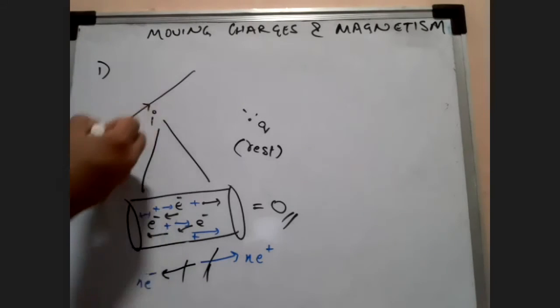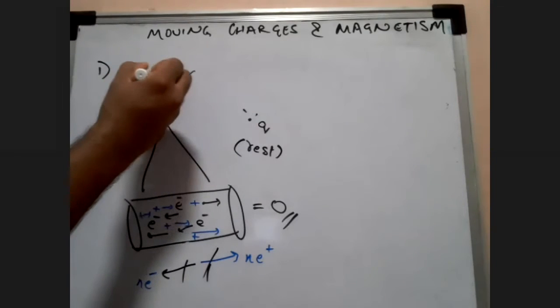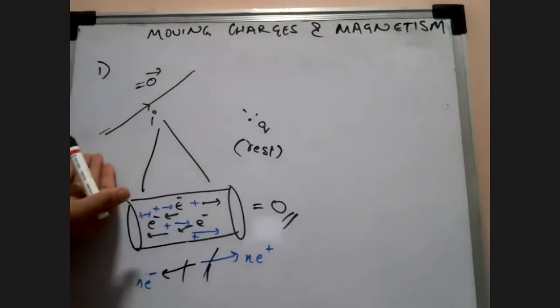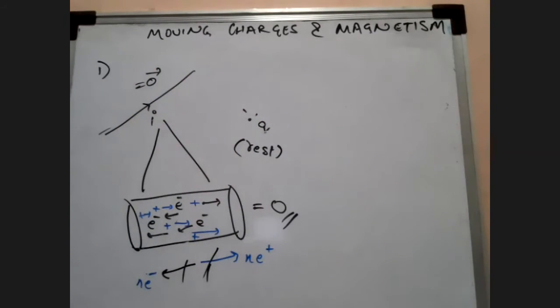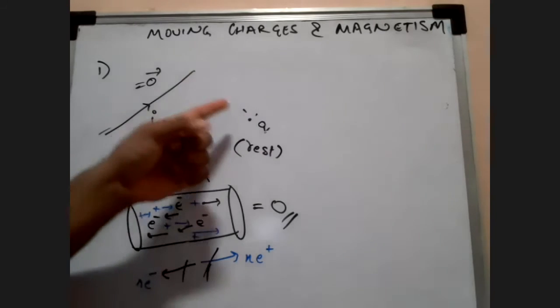So if the net charge on this entire thing is equal to zero, if there is no charge at all on this conductor, will there be any force on this charge over here because of this conductor? I want your answers. Will there be any force on this charge?